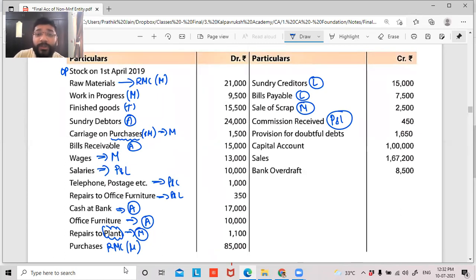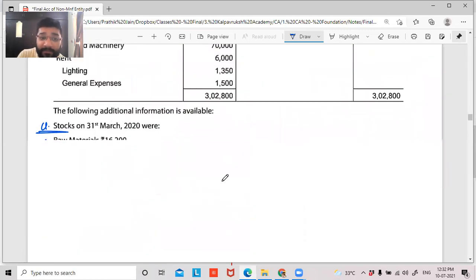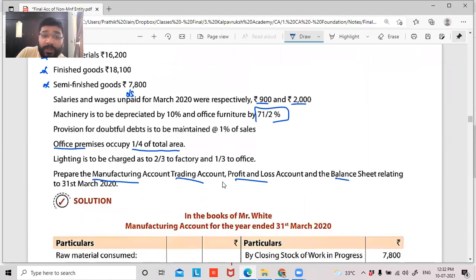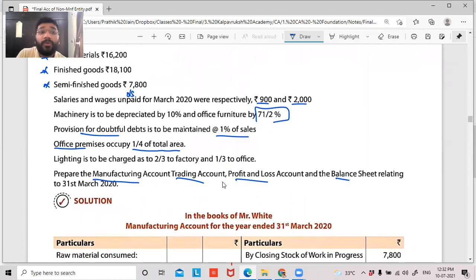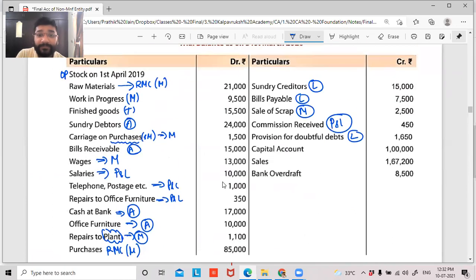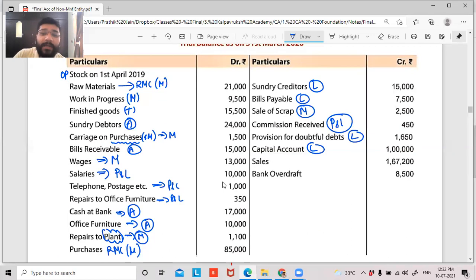Provision for doubtful debt. What is the nature of provision for doubtful debt? Expense or liability? Liability. It is a liability. And if you remember, in the question there is a provision that is given, so you have to prepare the provision for doubtful debt account. In the last test, all of you made big blunders in the provision concept. So I'll be discussing all that with you. Don't worry. Capital account, liability side of balance sheet.